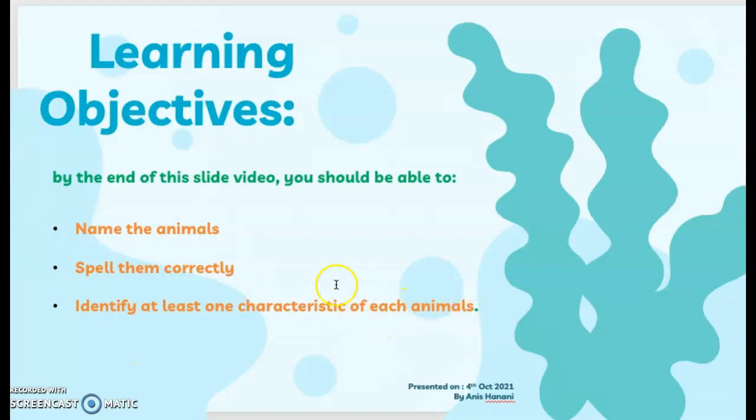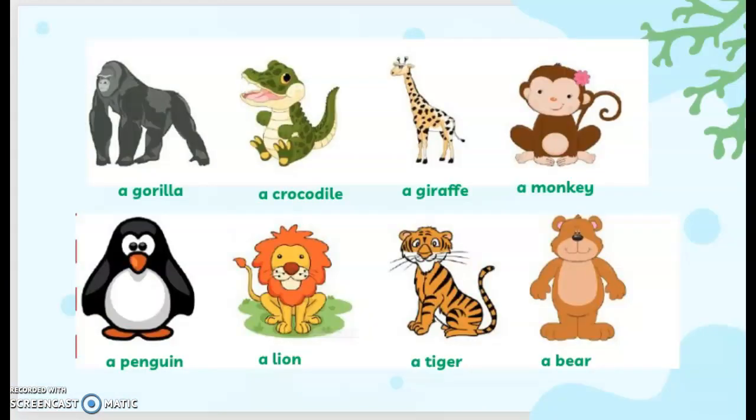The characteristic is actually the adjective. For example, if I say lion, you can say strong. So that is the characteristic of the animal. Alright, so let's move on.